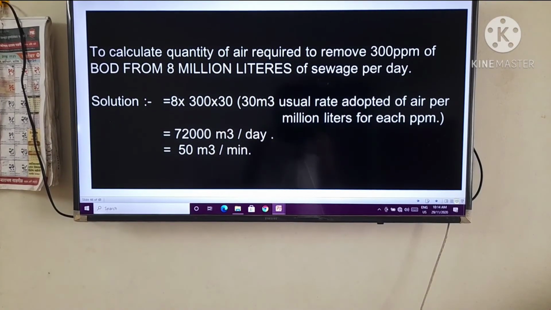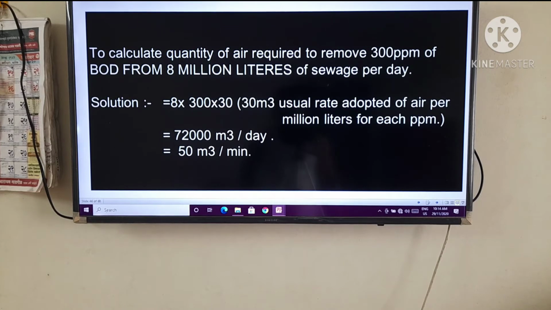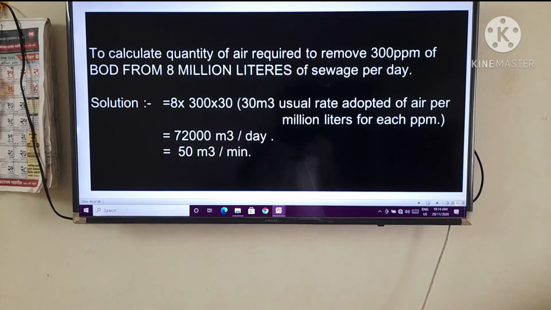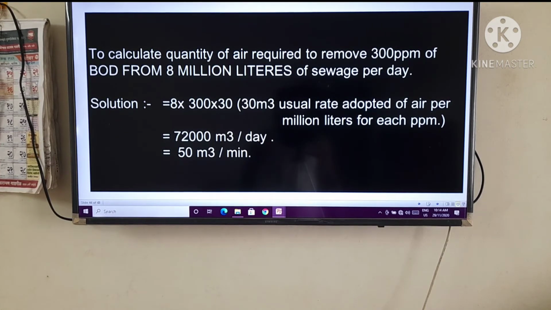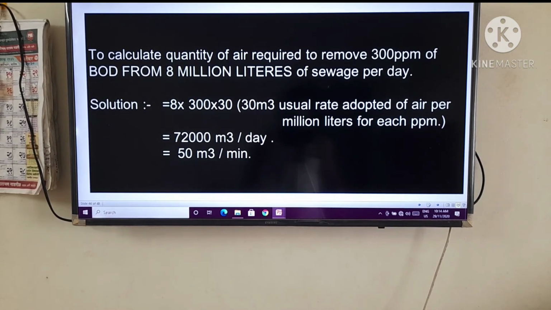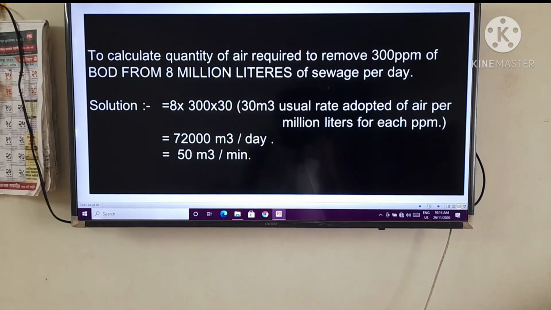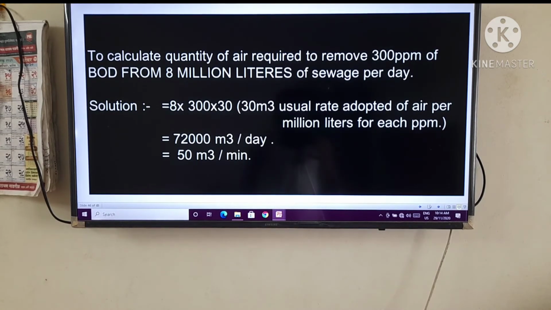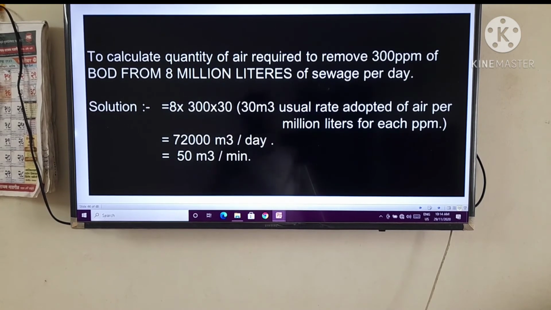To calculate the quantity of air required to remove 300 ppm of BOD from 8 million liters of sewage per day, the solution is: 8 million liters of sewage, that is 8, 300 ppm, which is already given in the problem, that is 300, and 30, that is 30 meter cube, the usual rate of air adopted per million liters for each ppm, right?